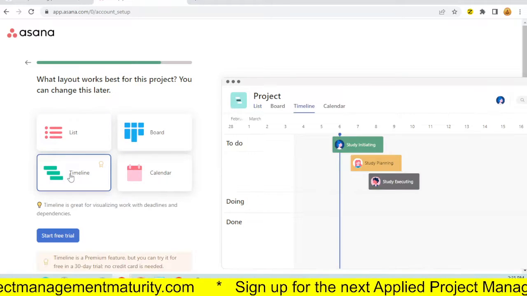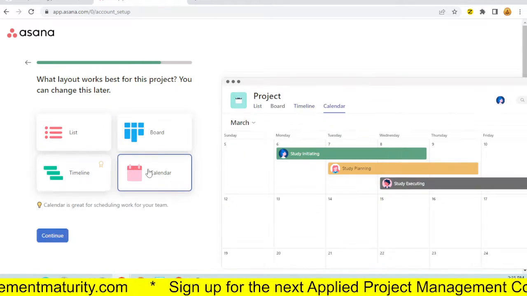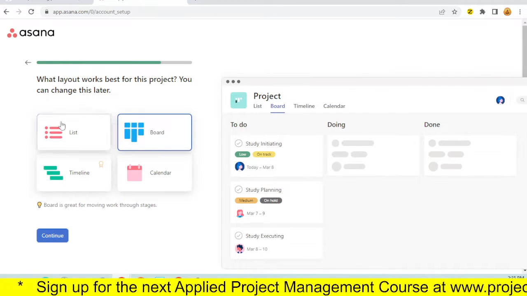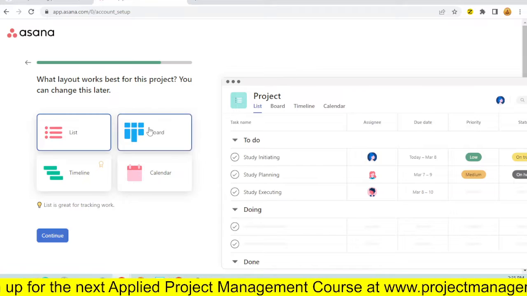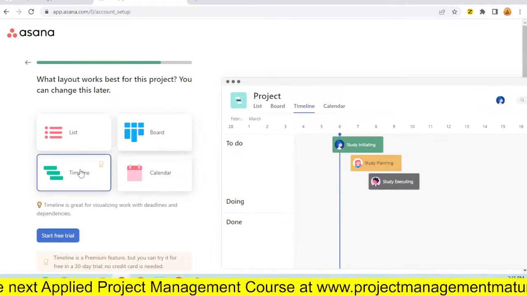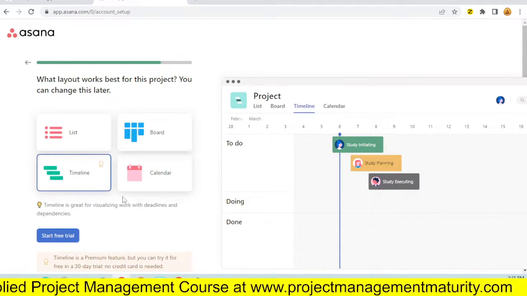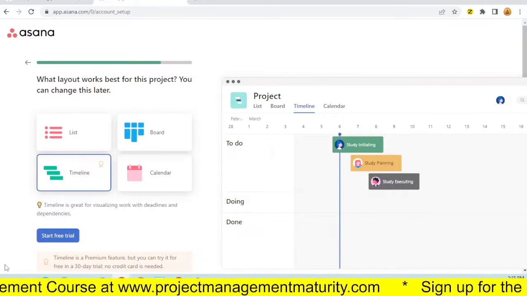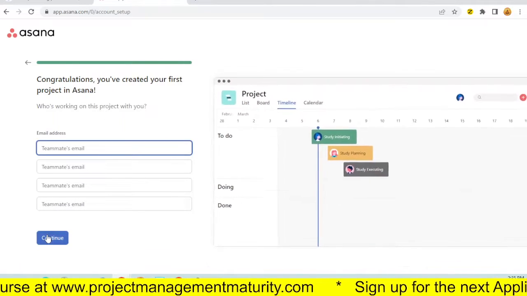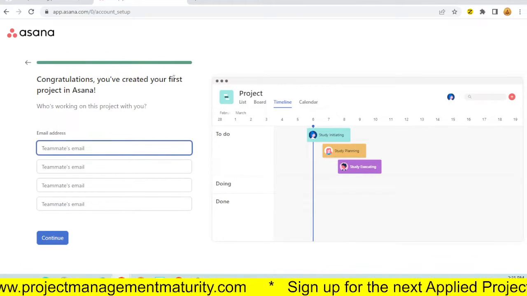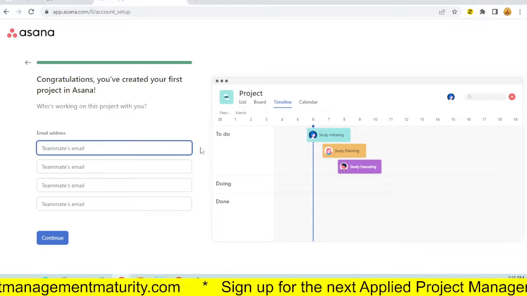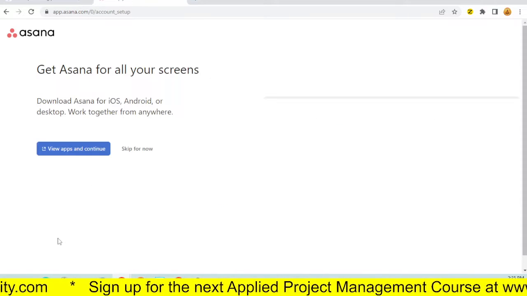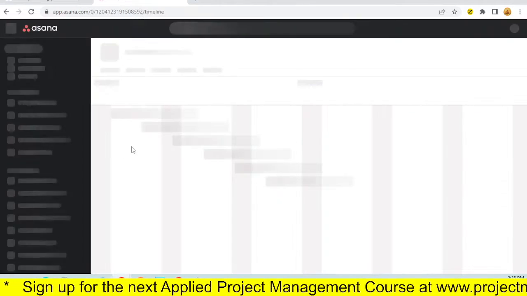So I could look at it in a timeline fashion, calendar, a board. Looks pretty cool with those icons, or a list. Let's go with the board. Or let's make it an even playing field. Let's go with the timeline, because that's the same format I used for Monday.com. So let's start. Congratulations, you created your first project. Who's working on this with you? Now, this doesn't give me an out. I don't like that. But anyway, skip for now.